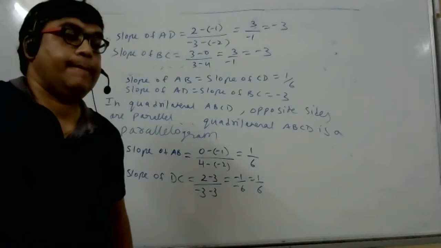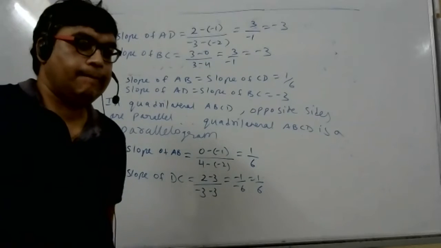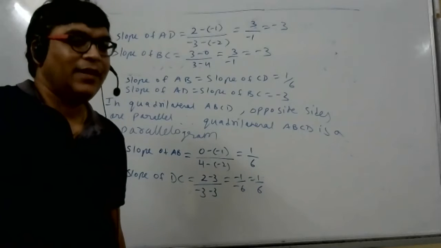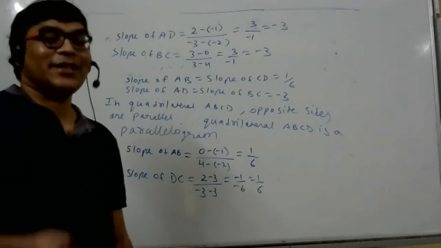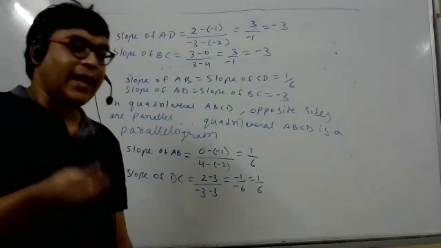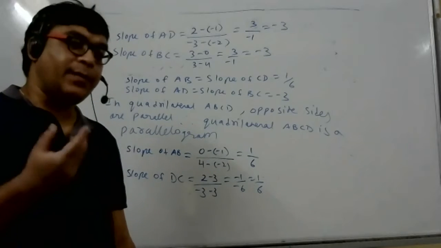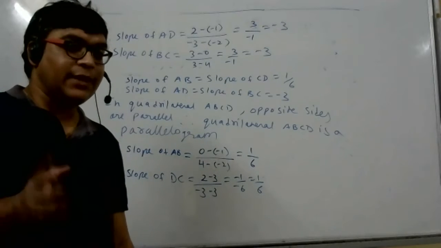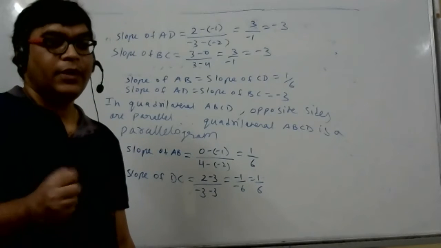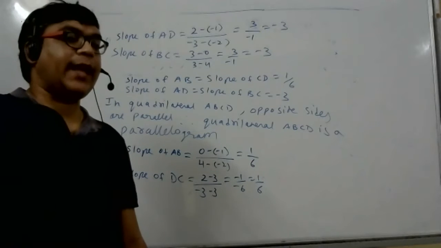Sir, how do we know it's not a square or a rectangle? Okay, that is a very simple doubt. Student, square, rectangle, rhombus, everybody is a parallelogram. There are different types of parallelogram.